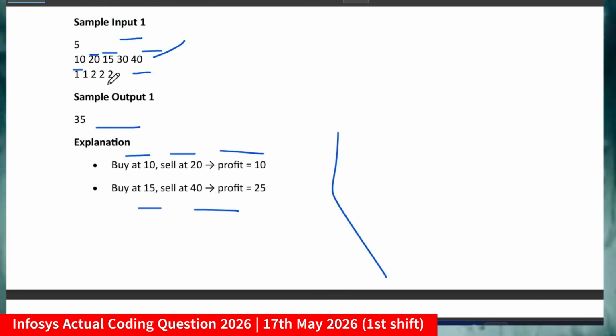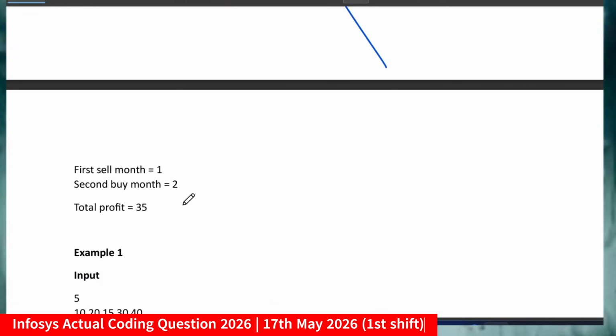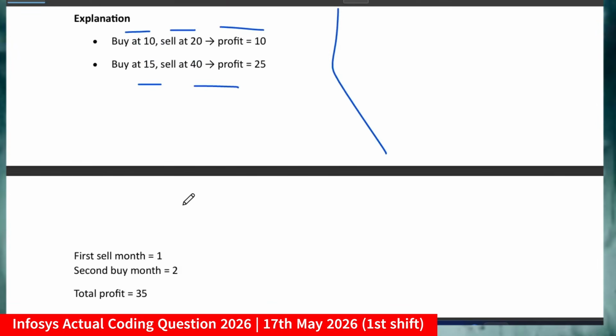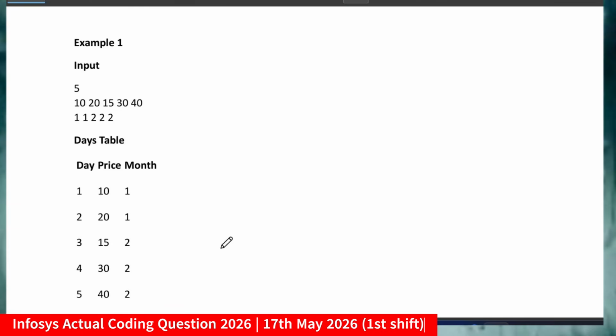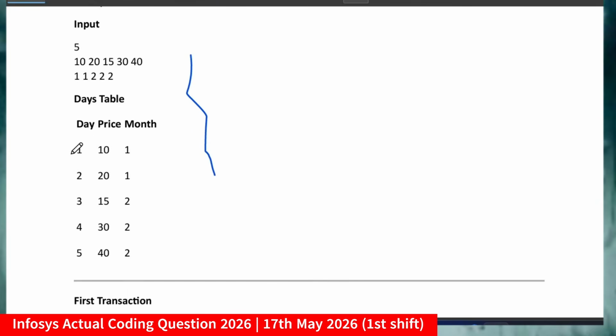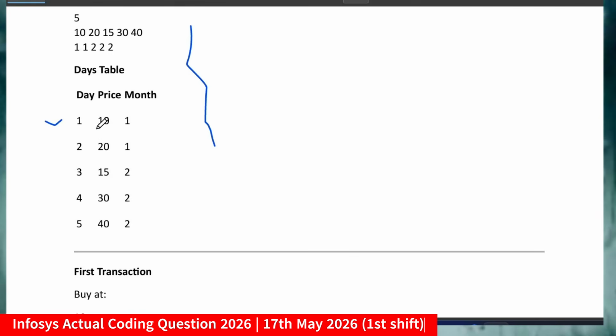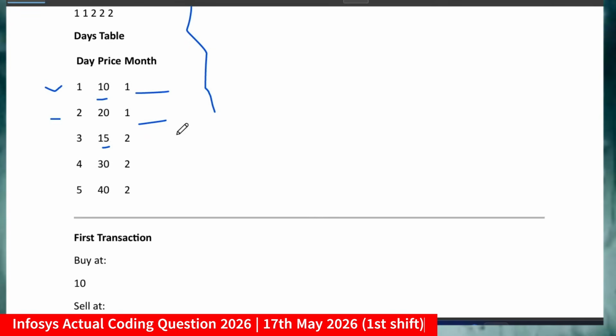So if I take this second buy month and this first one, then you will get the maximum profit. So the total profit here is 35, so 25 plus 10. In this way you are going to get the maximum profit. You can go through the complete detailed explanation which I am discussing here. If I create a chart: day 1 price is 10, month is 1; day 2 price 20, month is 1; day 3 price 15, month is 2; and day 4 price 30, month is 2.